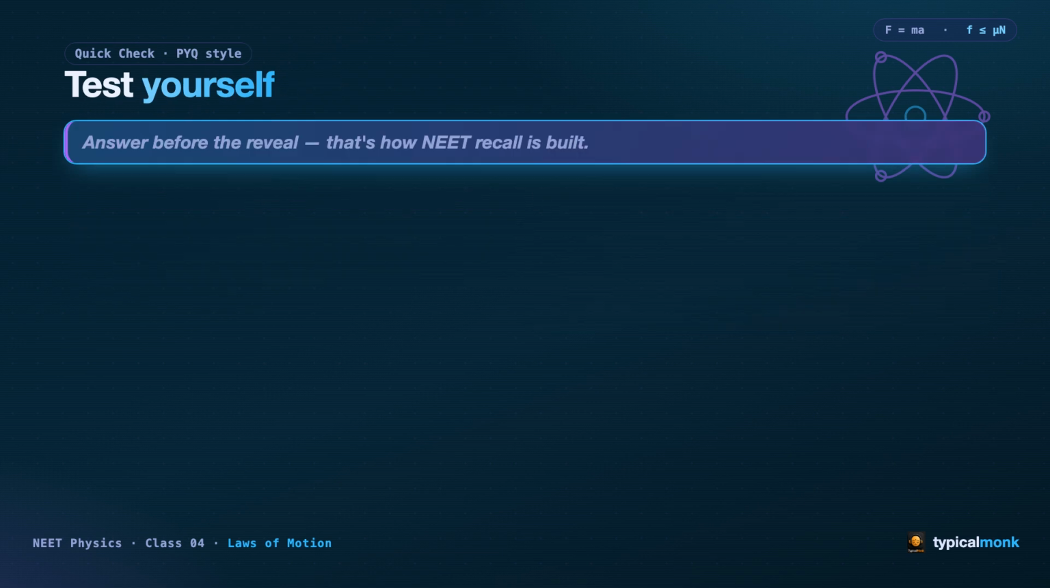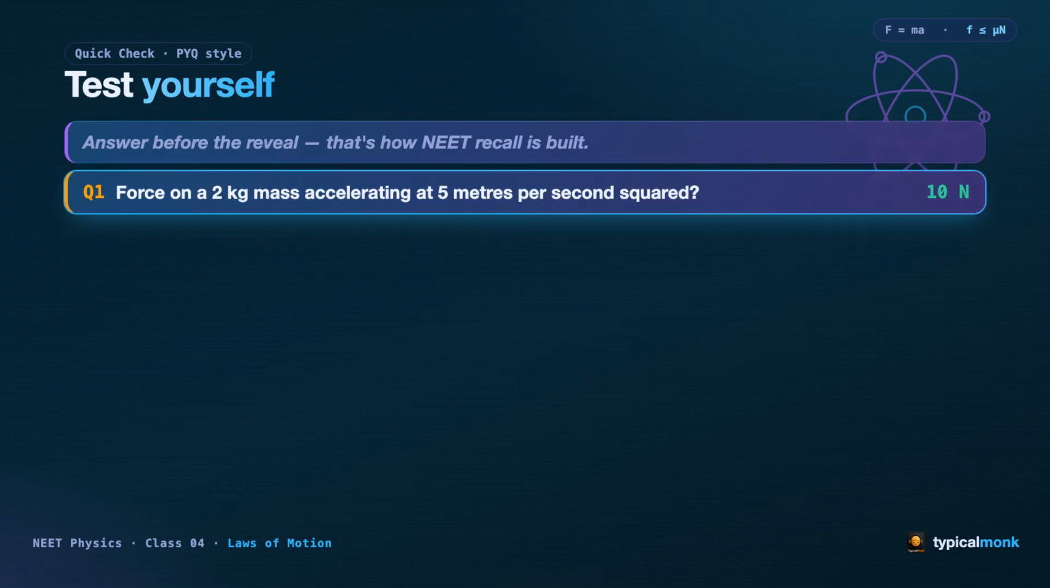Time to test yourself. Rapid fire. Here is the rule. I ask, you answer in your head before the reveal. No pen, no paper, just a free body diagram you built today. Question 1. What is the force on a 2 kg mass accelerating at 5 meters per second squared? Force equals ma, 2 times 5, 10 Newton.